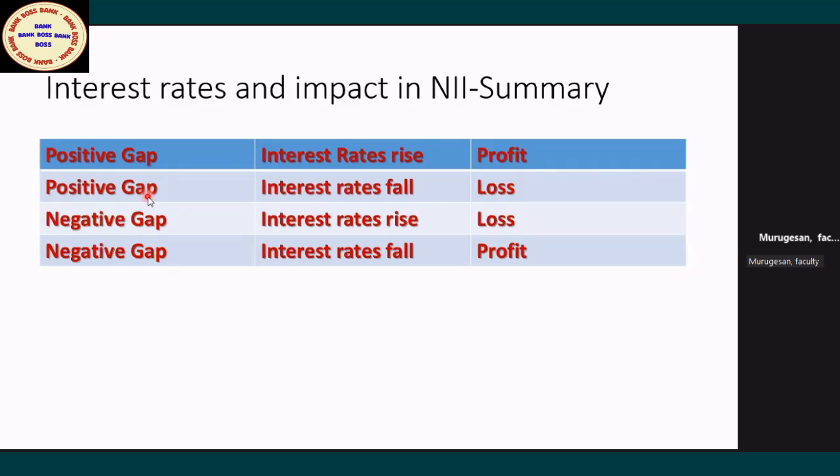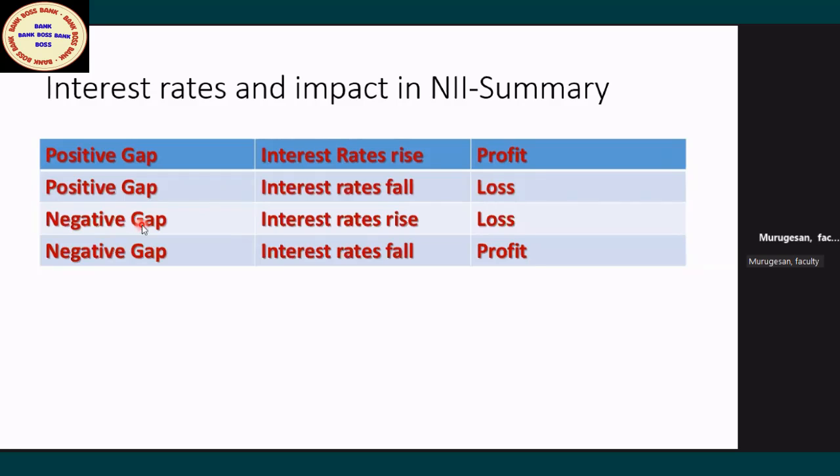So positive gap, the bank is with money. Now they have to invest that money. And when you invest that money, if interest rate is falling, then it becomes a loss. Notionally, it's a loss. Yes or no? Next, negative gap. Negative gap means what? The bank has to arrange the funds.